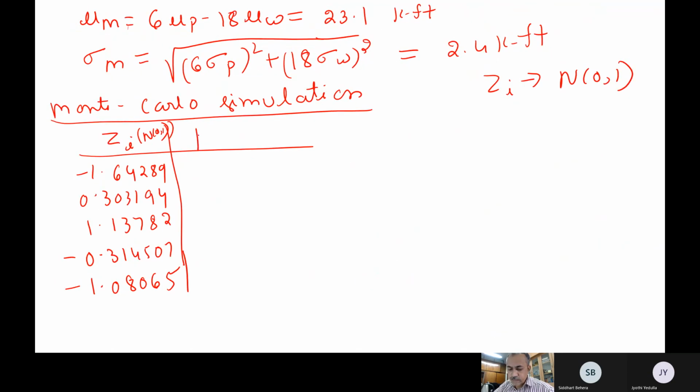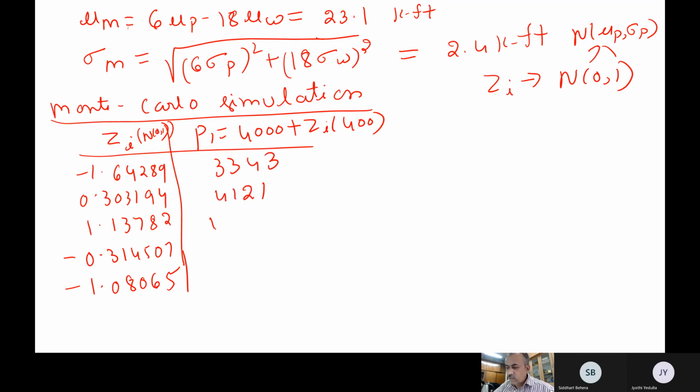So I will find out P. I have to do the transformation 4000 plus Zi times 400, to transform to this normal distribution N(mu_P, sigma_P). It's straightforward. This turns out to be 3343, 4121, 4455, then 3874, and then 3568. So I have generated 5 samples for P.